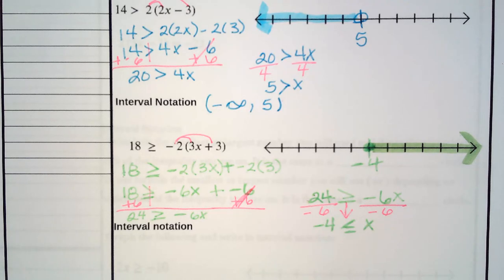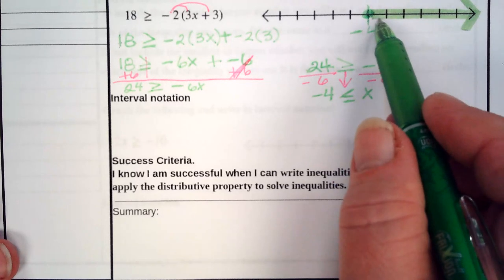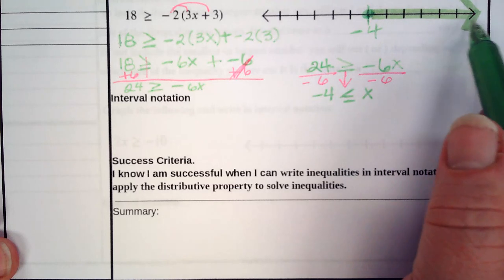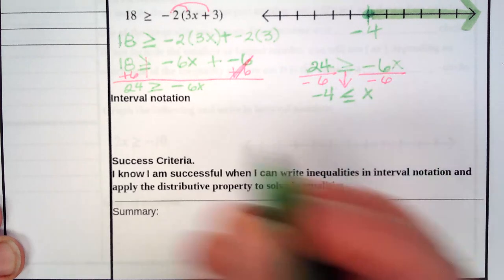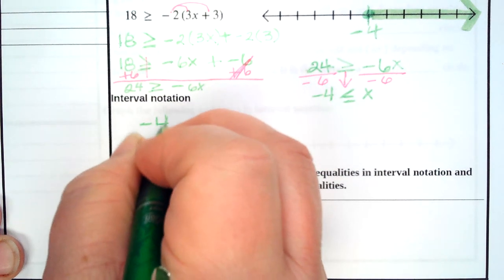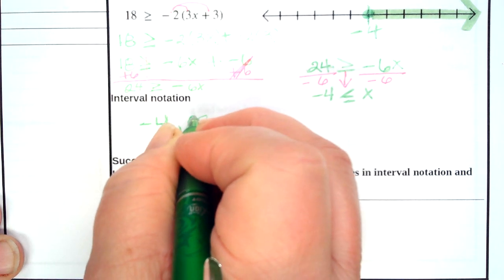Now, we're going to write it in interval notation. If you notice, it has a starting spot, and which way does it go? It goes to positive infinity. It starts at negative 4 and it goes to positive infinity.